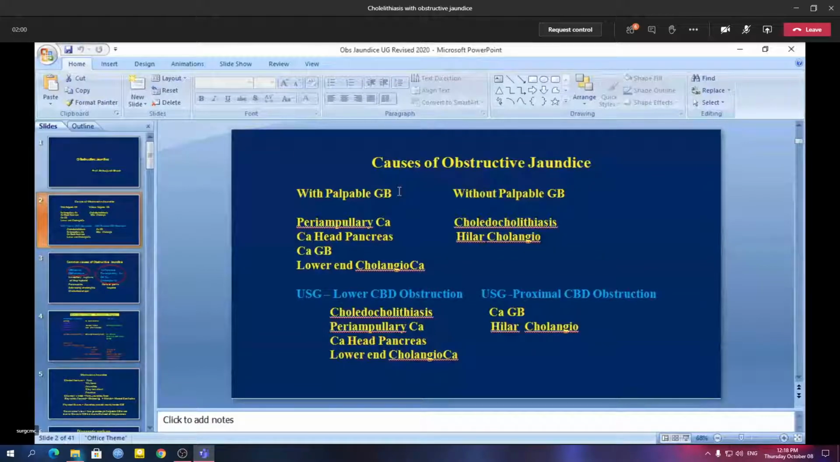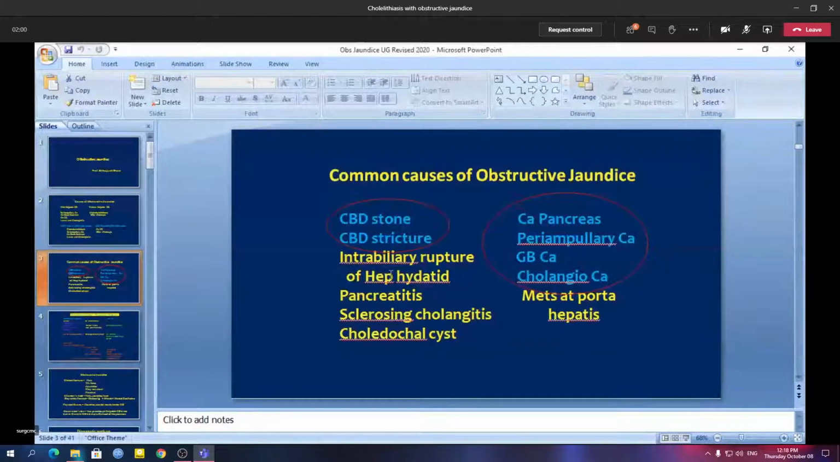Now, if we consider the common causes of obstructive jaundice according to benign nature, then in benign obstructive jaundice, common bile duct stone or choledocholithiasis and benign bile duct stricture are the two common causes. Other causes, that is intrabiliary rupture of hepatic hydatid cyst, chronic pancreatitis, sclerosing cholangitis, choledochal cyst, are uncommon causes of benign obstructive jaundice.